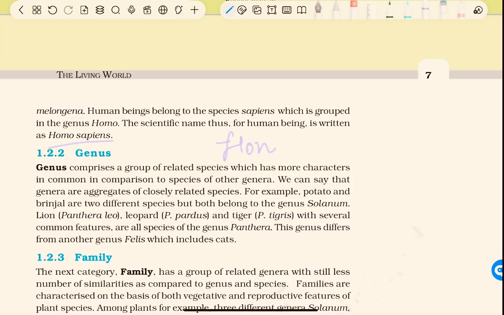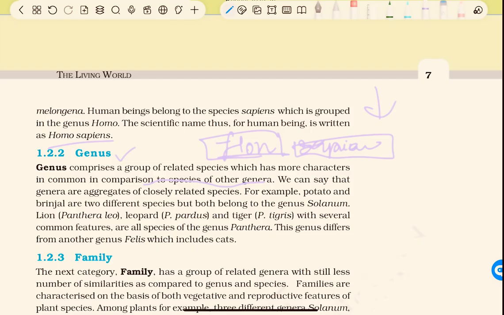Let us come to another category, that is genus. Homo is your genus, sapiens is your species. A genus is a group of related species which has more characters in common compared to species of other genera. We can see that genera are aggregates of closely related species.